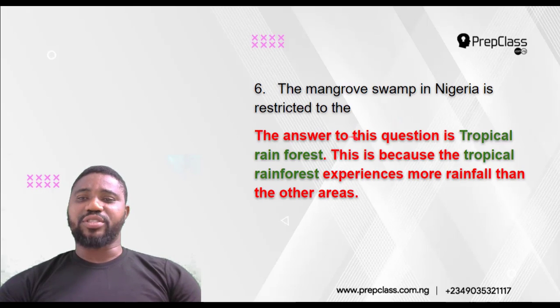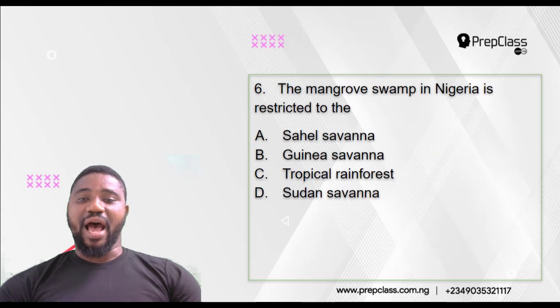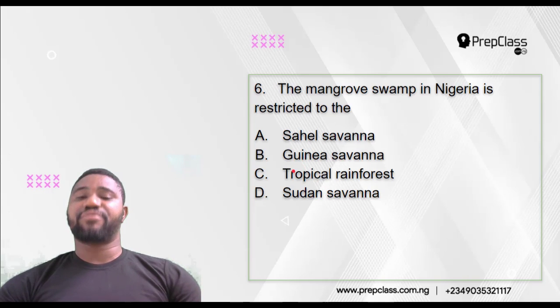Now, the answer to this question is tropical rainforest. This is because the tropical rainforest experiences more rainfall than the other areas. If you look at the other areas, there are more grasses than trees. That's Sahel savanna, Guinea savanna, and Sudan savanna. But we mentioned the word rainforest.